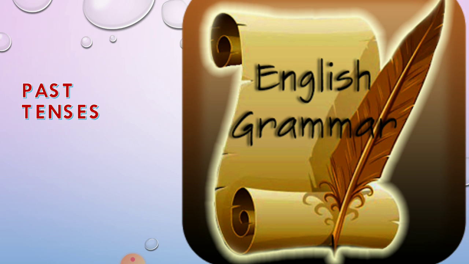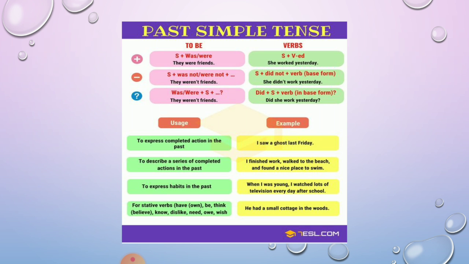The past tense is used to express an action that has been completed. It is used to talk about things that happened or existed. It is categorized into four forms: simple past tense, past continuous tense, past perfect tense, and past perfect continuous tense. Now, before starting with the rules, just have a look at the structure we use.